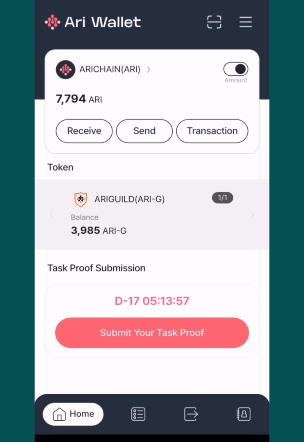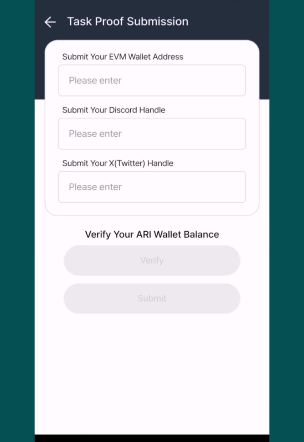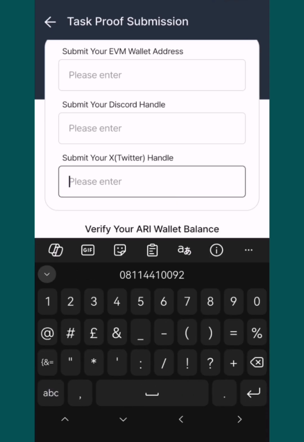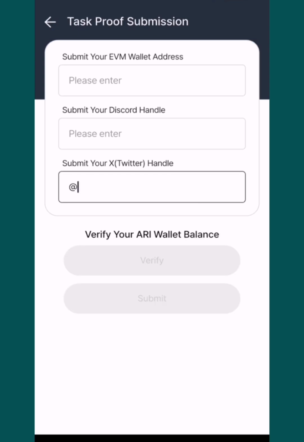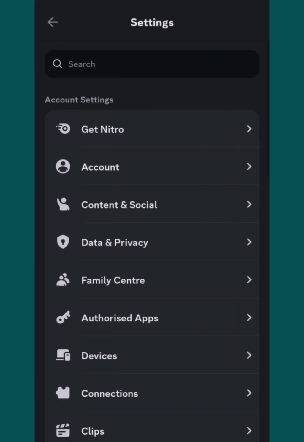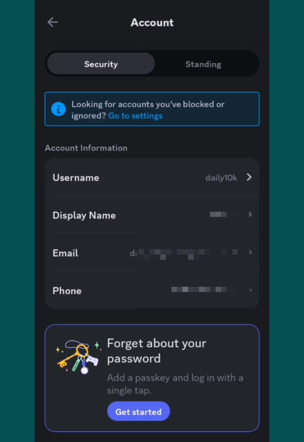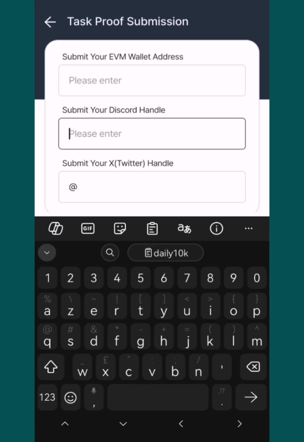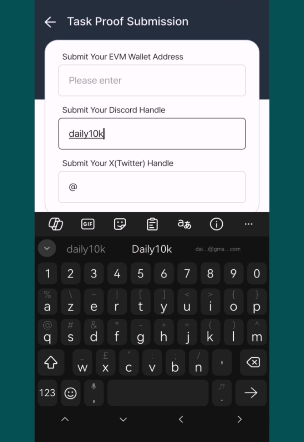So I'll go and copy my Trust Wallet address. I'll copy my Ethereum address on Trust Wallet or MetaMask, whichever one you are using. Once I copy that, I'm going to copy my Twitter handle, my Twitter username. I know my X handle, but let me go get my Discord. Let's do Discord first. I'll come over to my account, and I'm going to copy my username. Don't copy the display name, it is your username. There are 2 different things. So copy my username on Discord.